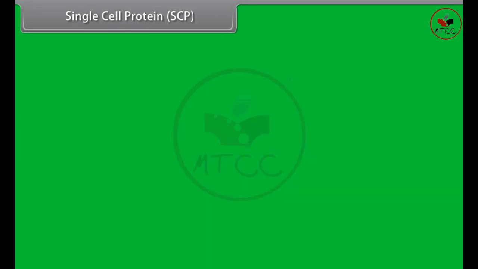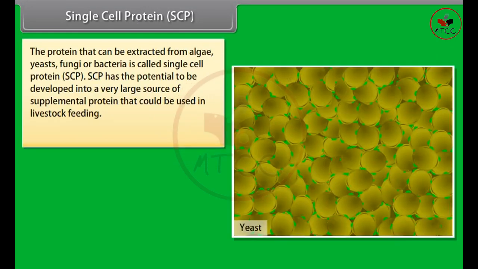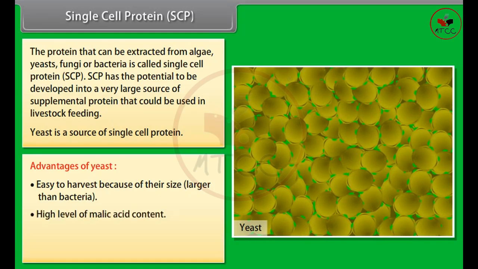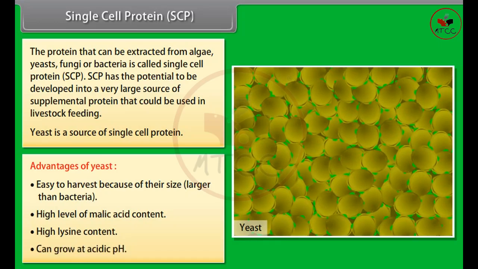Single cell protein, SCP. The protein that can be extracted from algae, yeasts, fungi or bacteria is called single cell protein, SCP. SCP has the potential to be developed into a very large source of supplemental protein that could be used in livestock feeding. Yeast is a source of single cell protein. Advantages of yeast: easy to harvest because of their size, which is larger than bacteria, high level of malic acid content, high lysine content, can grow at acidic pH.